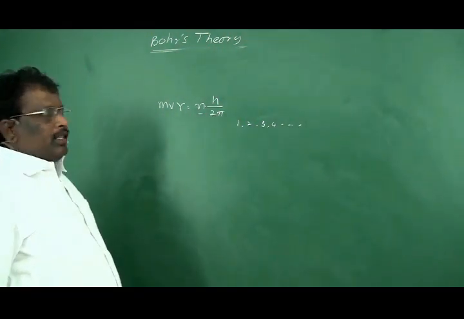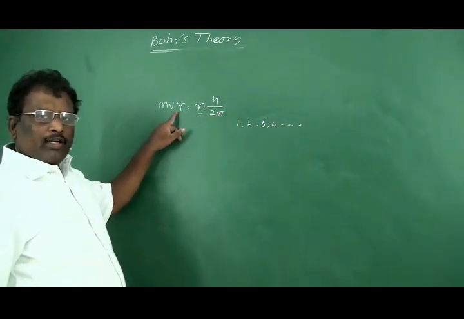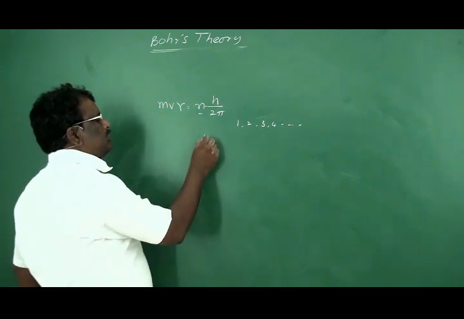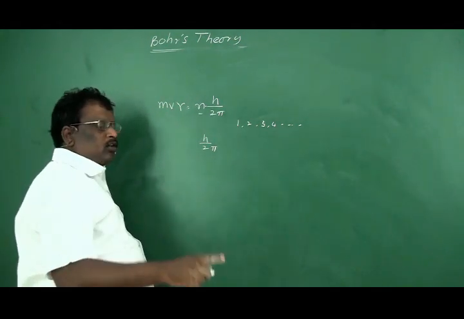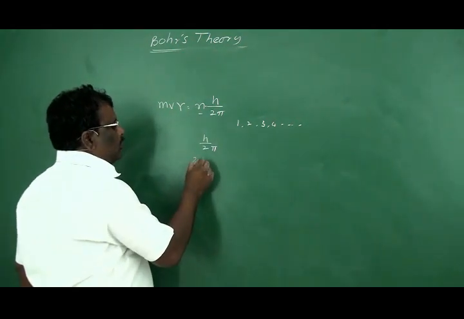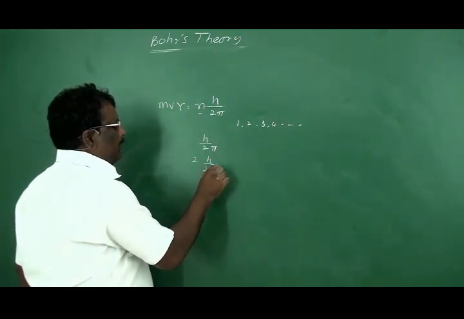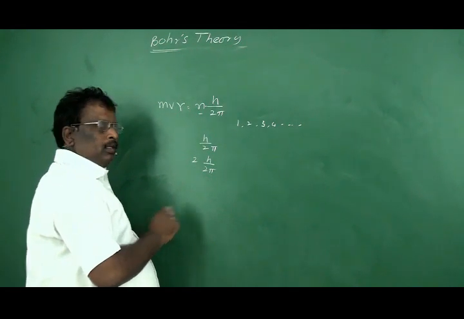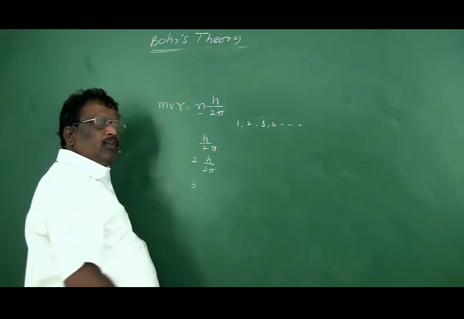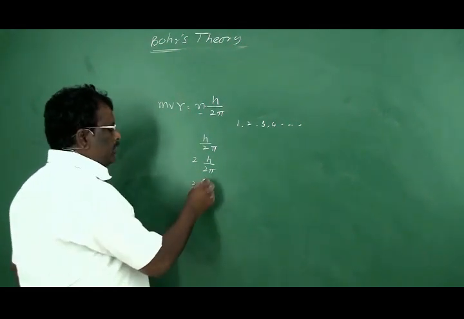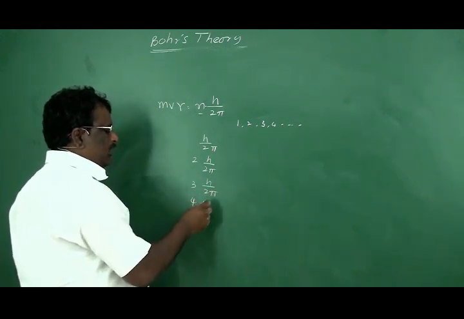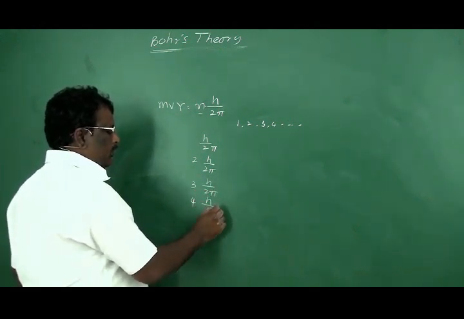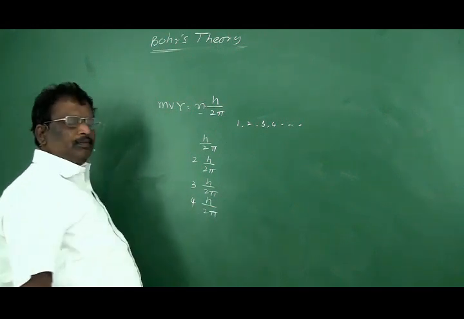That means the angular momentum of an electron in the first energy level is h by 2 pi. In the second energy level it is 2 into h by 2 pi. In the third energy level, it will be 3 into h by 2 pi. In the fourth energy level it will be 4 into h by 2 pi.